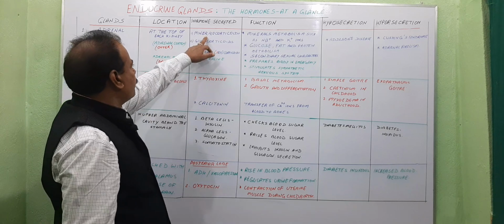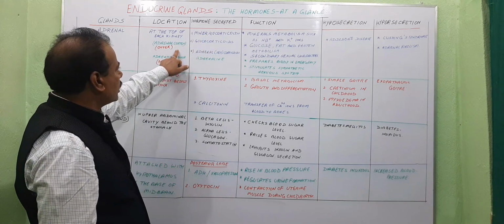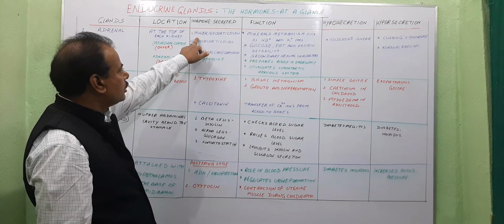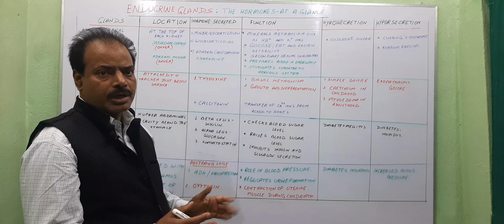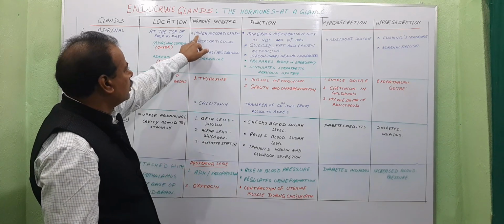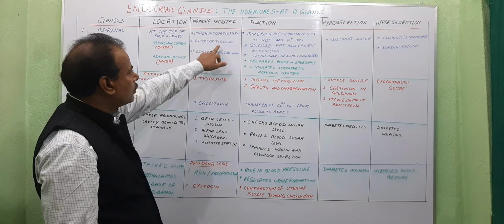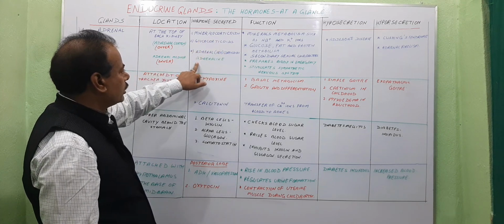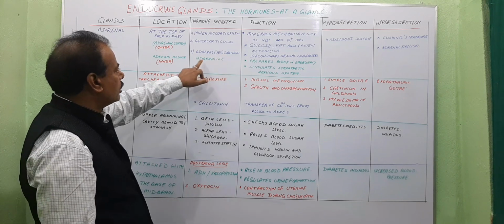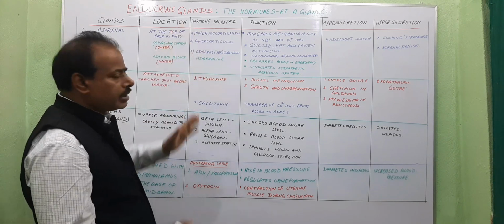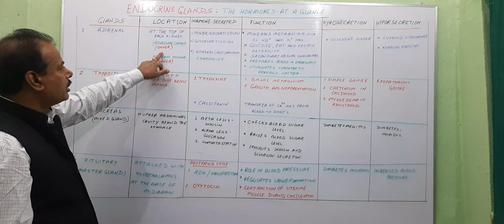Now, hormones secreted from the adrenal cortex. The adrenal cortex secretes corticoids, and these corticoids can be divided into three parts: first, mineralocorticoids; second, glucocorticoids; and third, adrenal corticoids, which are also known as sex corticoids. In this way, these three types of corticoids are secreted from the adrenal cortex.